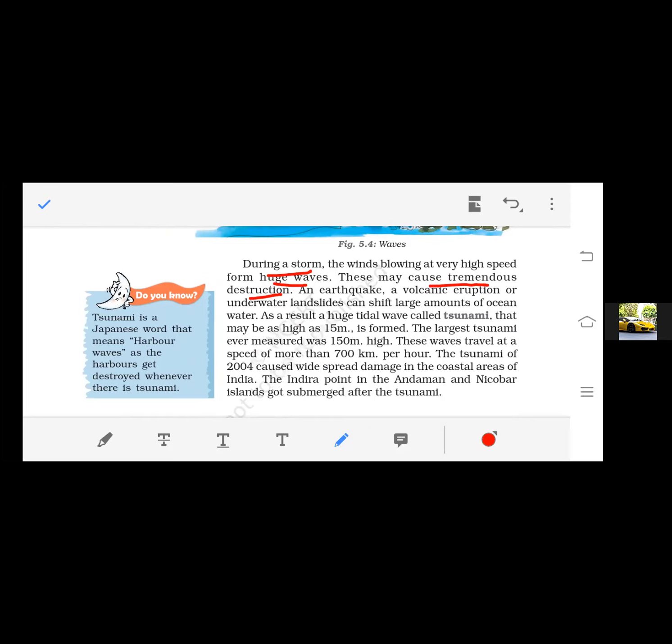When the waves get higher, what would happen? The water will enter into the surrounding area, right? So it will cause destruction. But when will it happen? Because there is an oceanic crust, right? In the third chapter we discussed the oceanic crust. Within the oceanic crust there are earthquakes and volcanic eruptions.